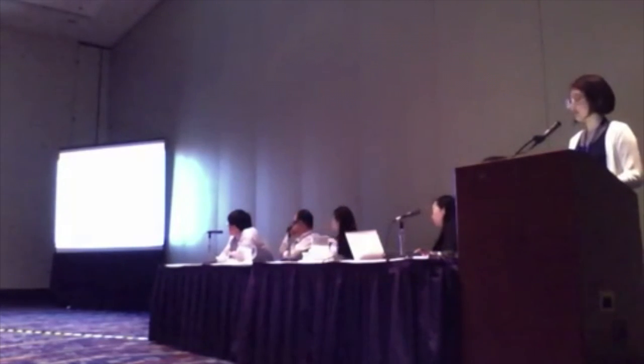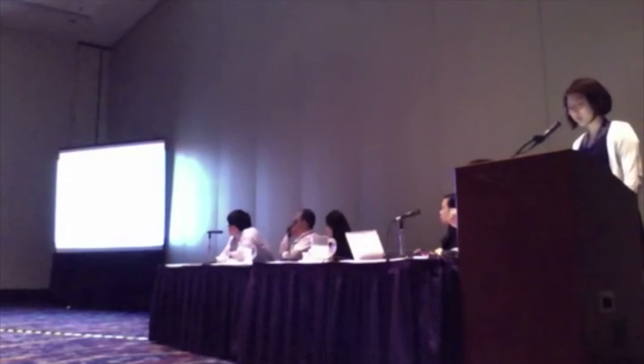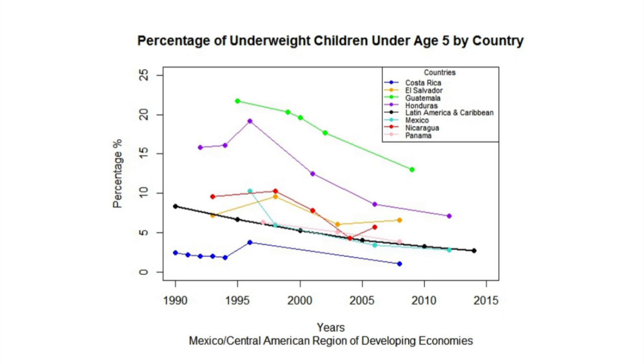So the region that I focused on is the Mexico-Central American region of developing economies as defined by the World Economic Situation and Prospects of 2012. So this is a line plot that represents the percentage of underweight children under age 5 by country of the 7 different countries: Costa Rica, El Salvador, Guatemala, Honduras, Mexico, Nicaragua, and Panama. Underweight and stunting are two indicators that the World Health Organization uses to assess malnutrition.